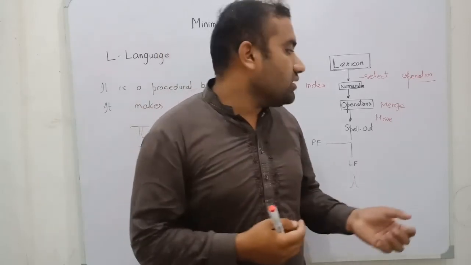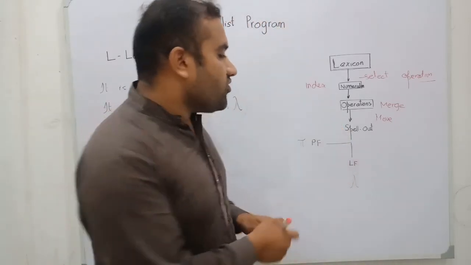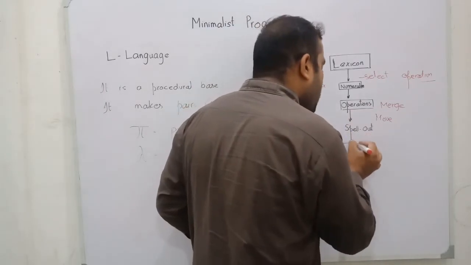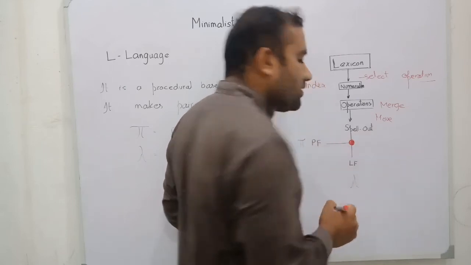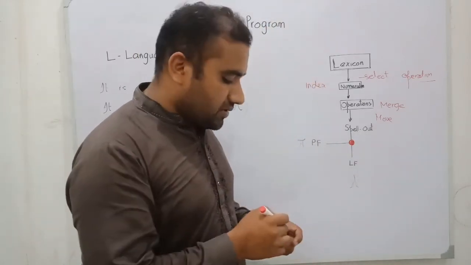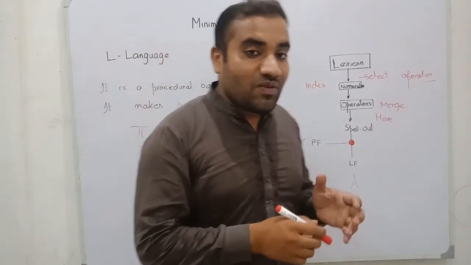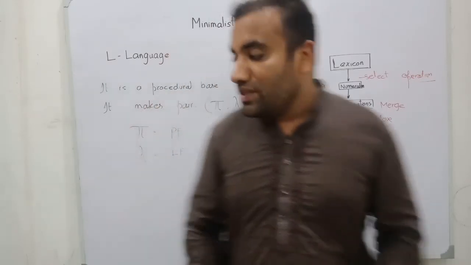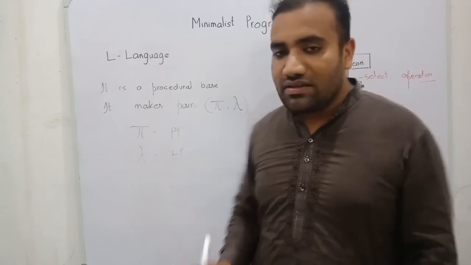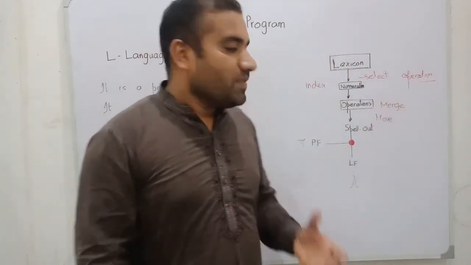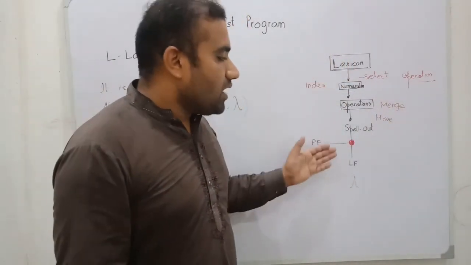And the next point is the spell out, and this is the last point, the spell out. After that our derivation, our sentence, goes to these two levels, PF level and LF level, and these are the last points in our process, in our program.